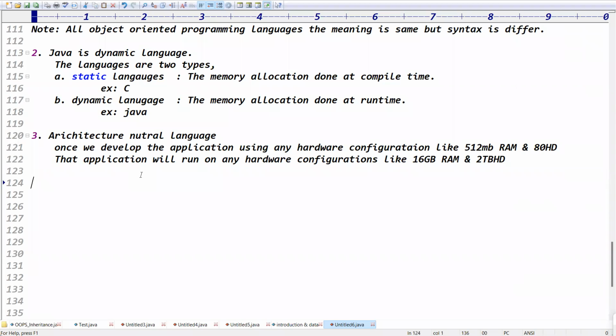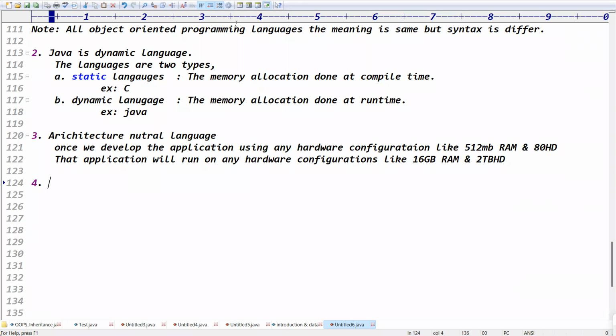Because in yesterday's class we understood that Java supports any operating system. And Java supports any hardware configuration, right? That makes Java a portable language. Guys, that makes Java what type of language? Portable language, right?